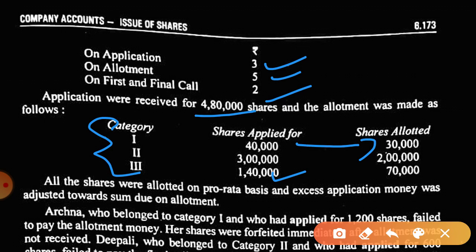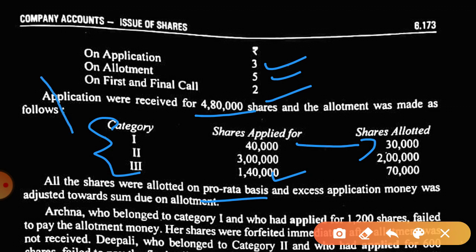See, there can be more applications, as I told you. The public don't know how much they will get or not. They will apply according to their choice, but they will get the shares according to the choice of the company. Now all the shares were allotted on a pro rata basis, and excess application money was adjusted towards the sum due on allotment. There's nothing new, we used to do it in the same manner. The excess money is utilized at the time of allotment.